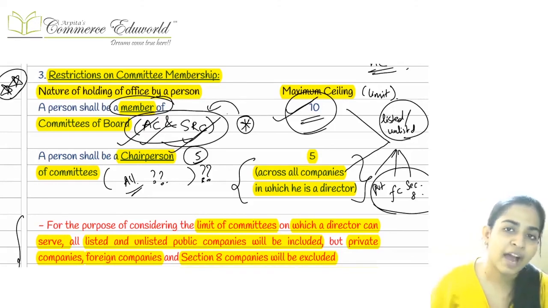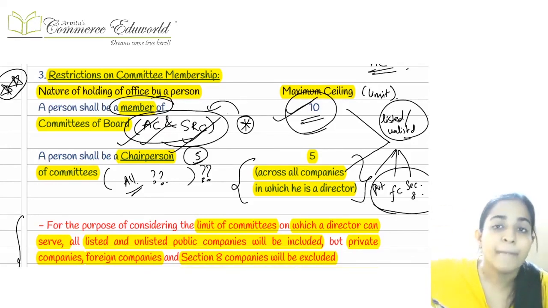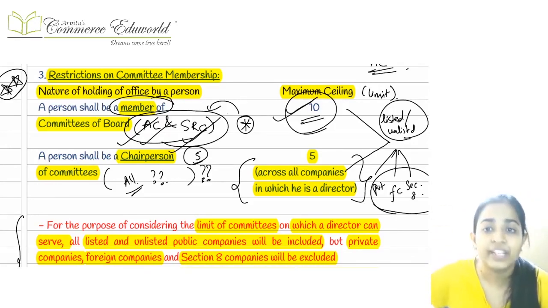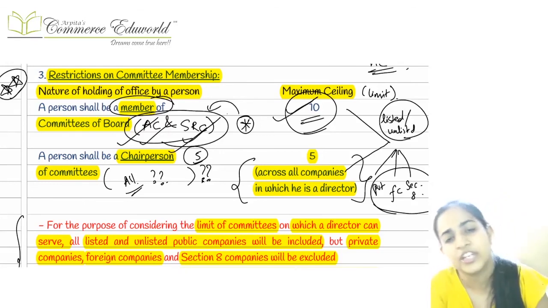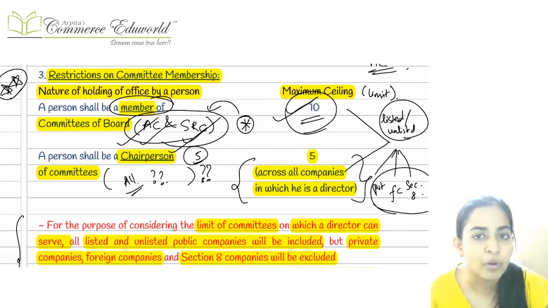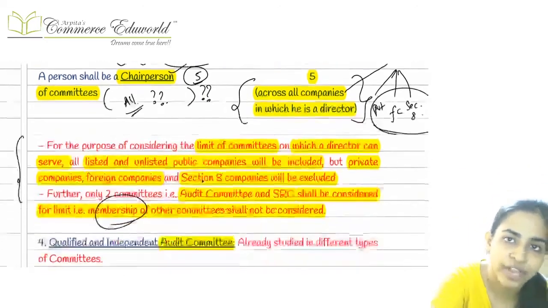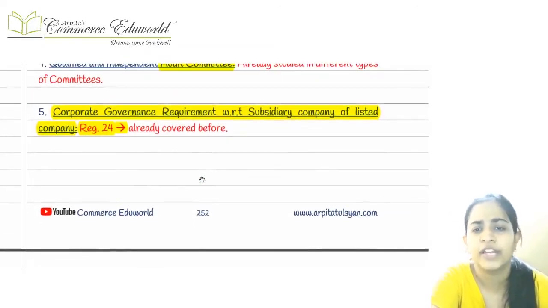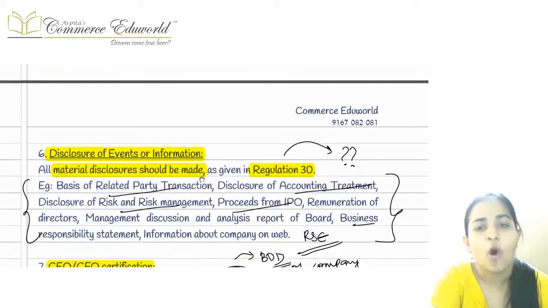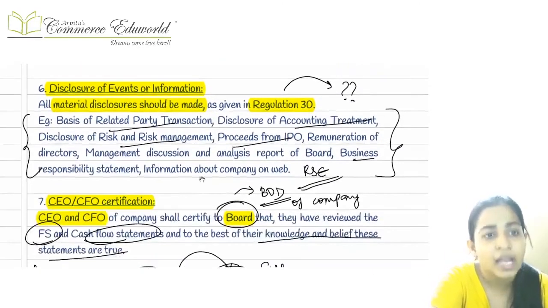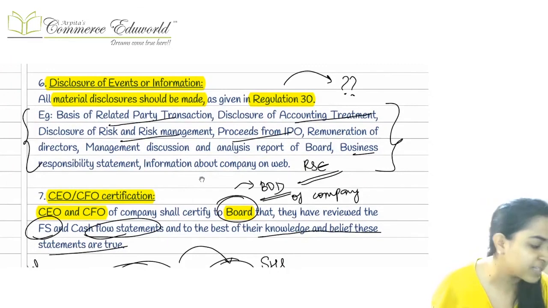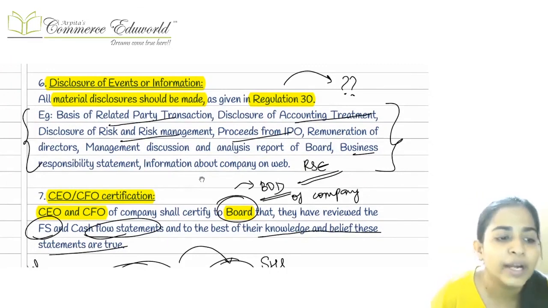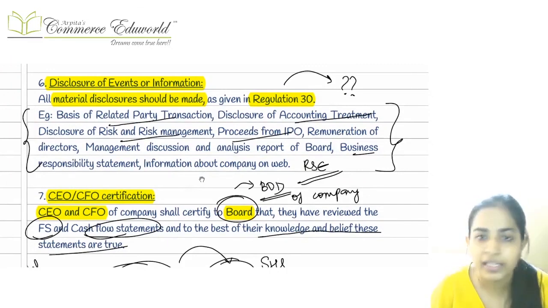So suppose I am a chairperson or a member of any particular committee in a private company, a foreign company, or a section 8 company, then that is not to be counted at all, meaning there is no restriction on that number. Then after that, the 4th and 5th points, audit committee and the corporate governance part, we have already studied before. Then the 6th point says that the company is required to make certain disclosures.